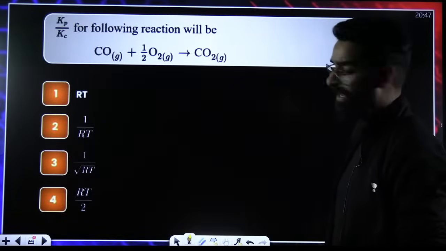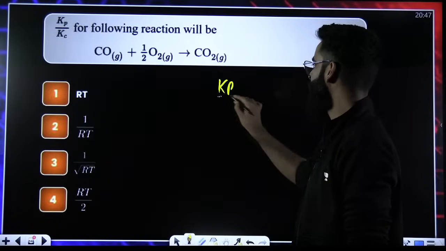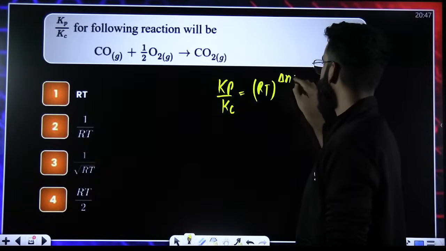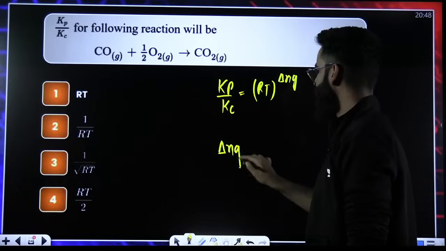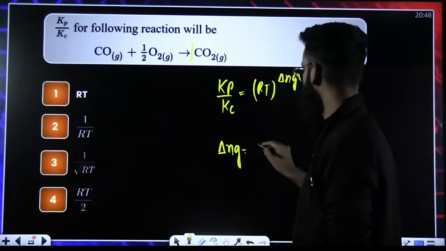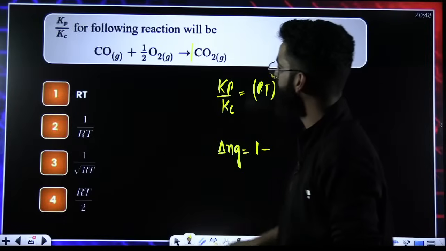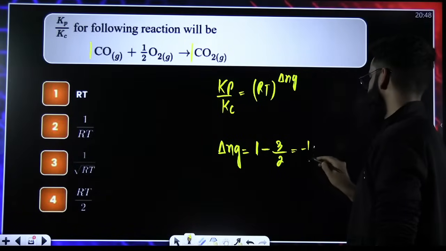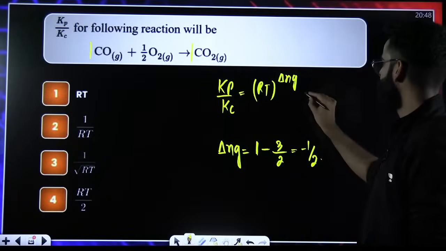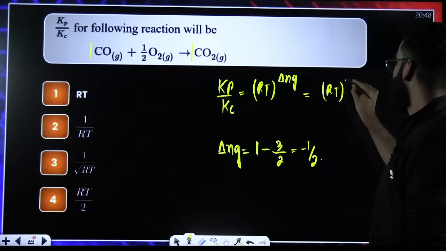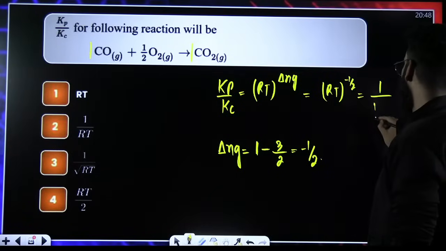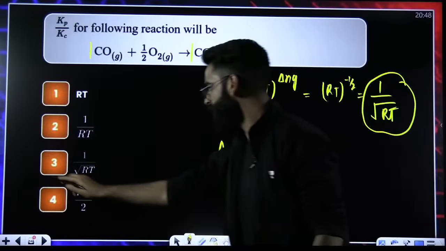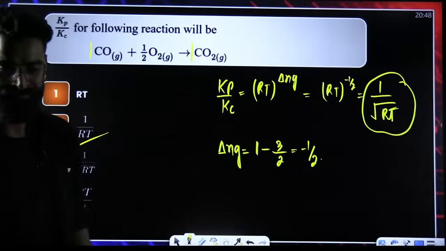You know Kp is equal to Kc RT raised by delta Ng, right? So Kp divided by Kc will be equal to RT raised by delta Ng. So calculate delta Ng, people. Delta Ng is equal to number of moles of gaseous products, which is 1, minus number of moles of gaseous reactant, which is 1 plus 1 by 2, which makes it 3 by 2. So 1 minus 3 by 2 is minus 1 by 2. Correct? So Kp by Kc is equal to RT raised by minus 1 by 2, which will be 1 divided by under root of RT. So it's option C, which is the correct answer of the question.